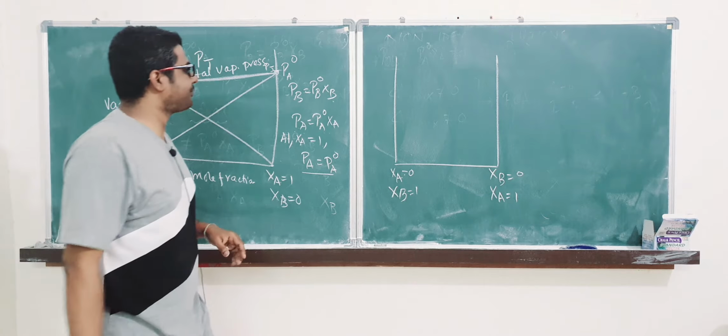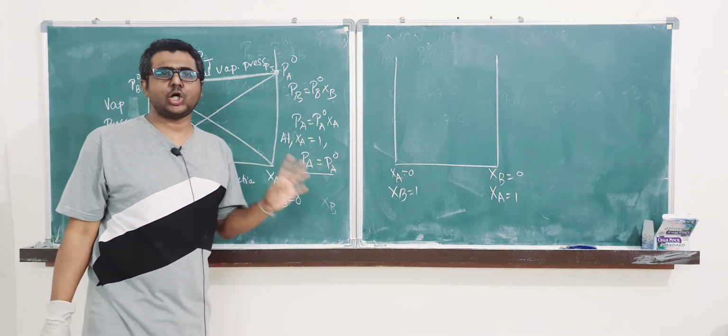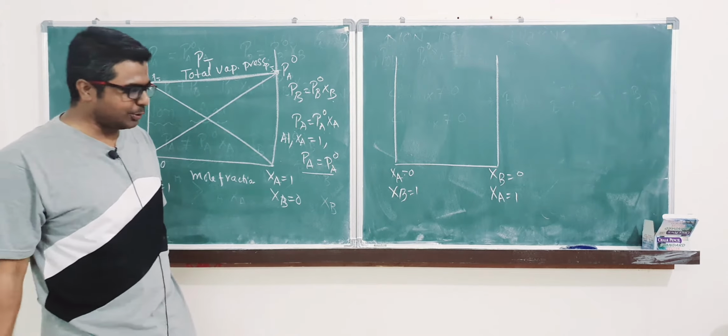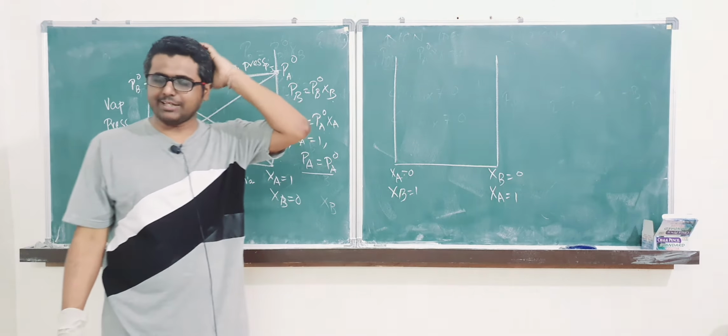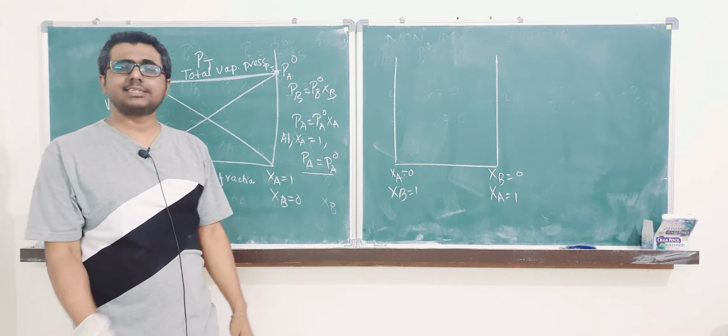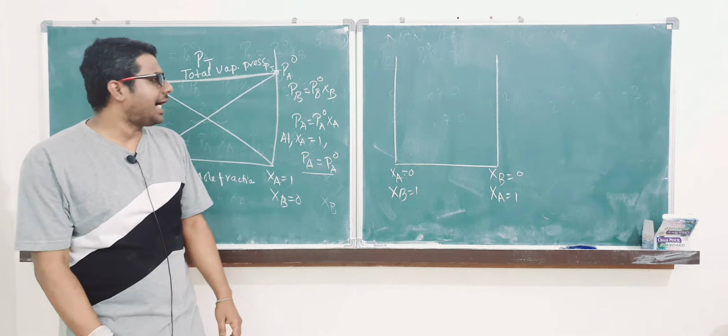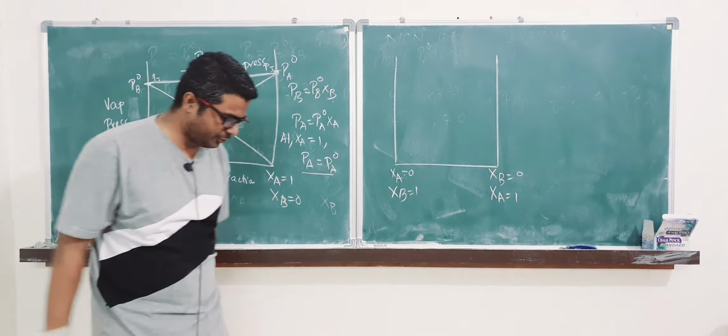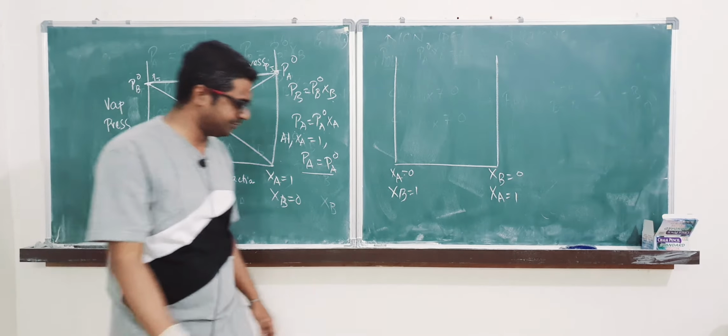Okay? So we are going to discuss non-ideality. There are two kinds of non-ideality. One is negative deviations from ideality. So let us first understand what negative deviations from ideality are.